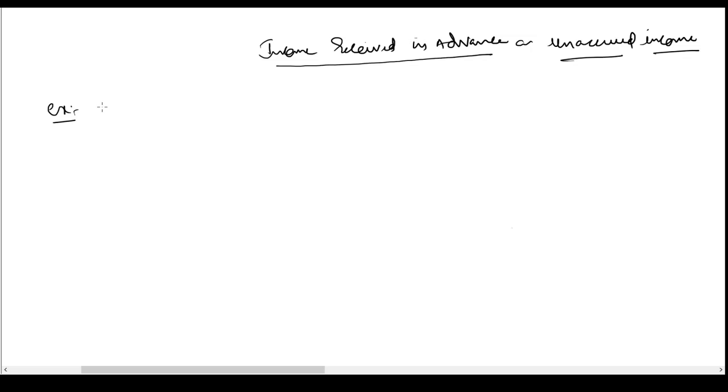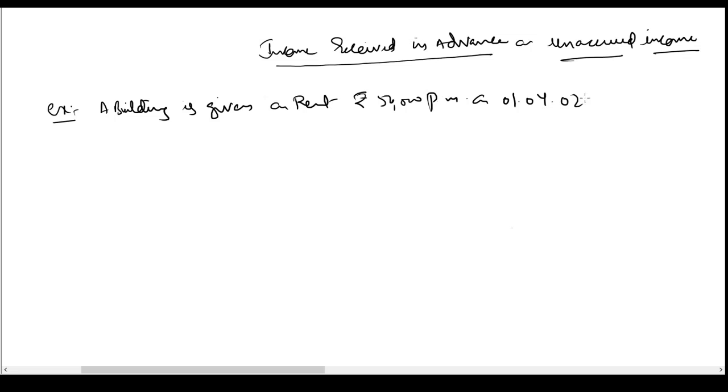Let us say a business is having a building. A building is given on rent. The rent is, let us say, rupees 50,000 per month. On 1st April 22 we give this building on rent. Our accounting period, that is the period for which we prepare our accounts each year, is from 1st April 22 to 31st March 23.